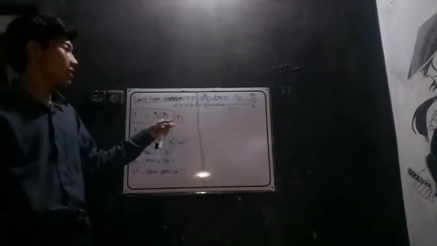So from this formula, what we got is what we have been learning about the equation of the interaction. The first thing is force 1 is equal with mass 1 and mass 2.